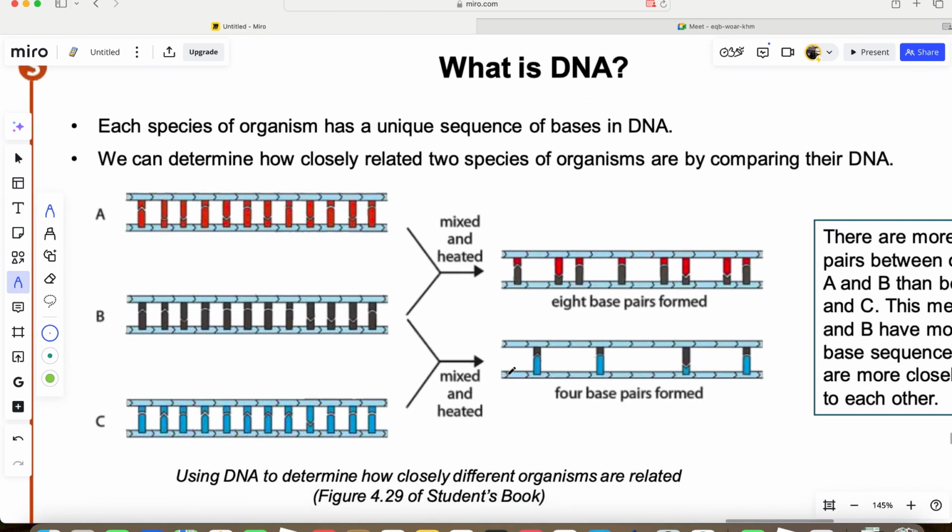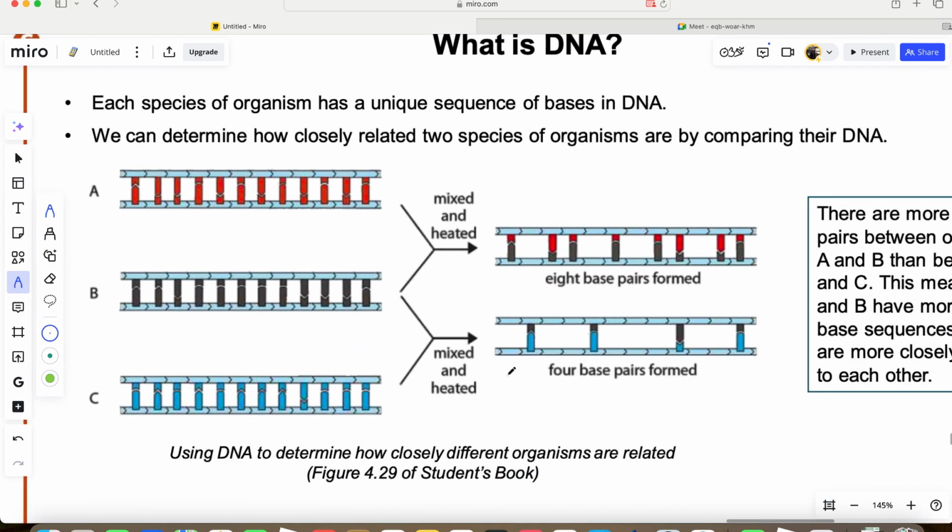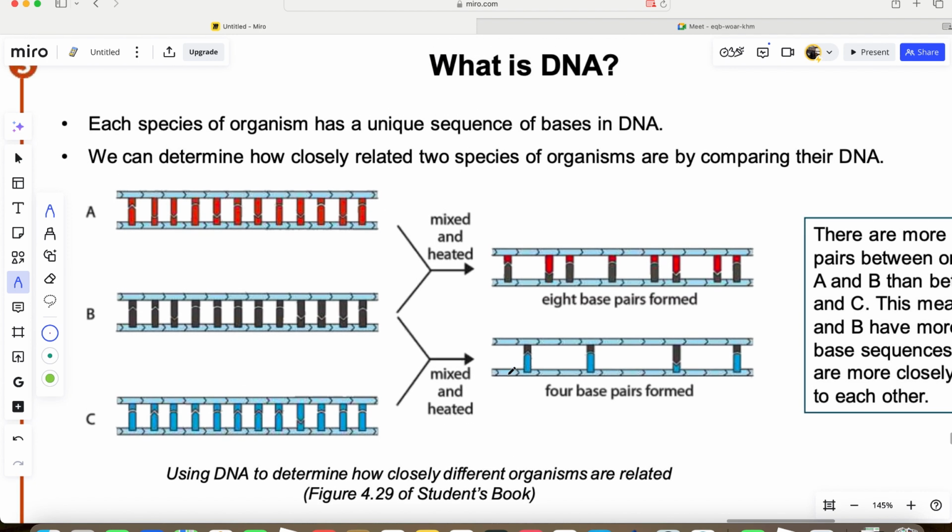What is a DNA? Now, each species of organism has a unique sequence of bases in DNA, right? Each one is unique. Every organism does not have exactly the same. If you take a look at this A, B, it is not the same as the second one. If you take a look at the third one, it's not the same. So each one is kind of different, for this A, B, C.